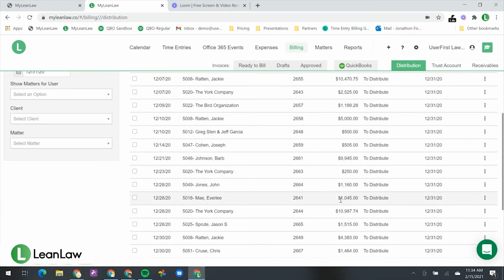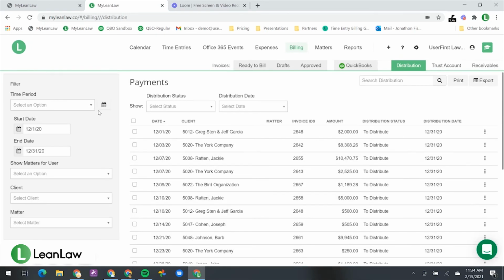Now, the next phase is, what am I going to distribute? Now, you might do it all at once, or you could distribute one payment for $2,000 to a specific attorney. You could do it by individual payment, or you could do it in bulk. This is your checklist, a process tool. Did I make sure I didn't miss any payments that were part of this period, December 2020, that need to be distributed to these attorneys?